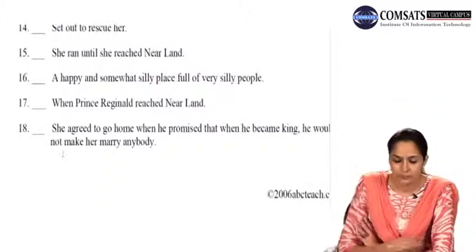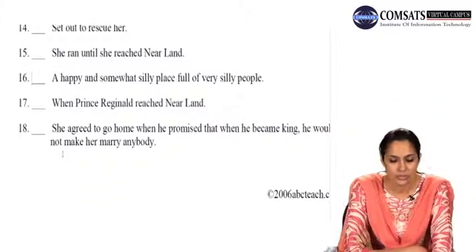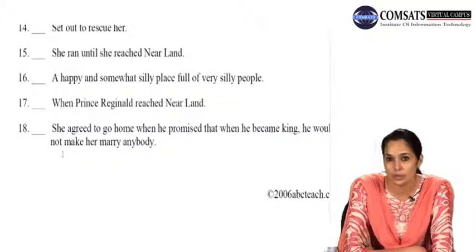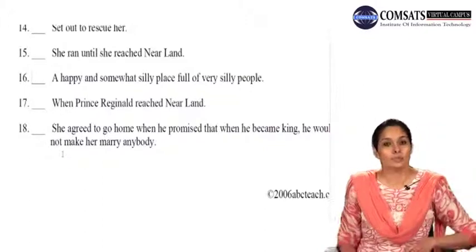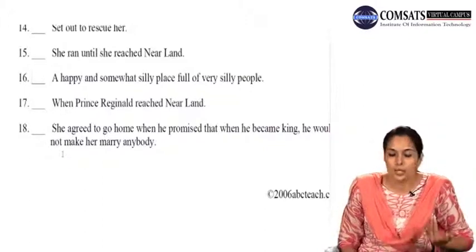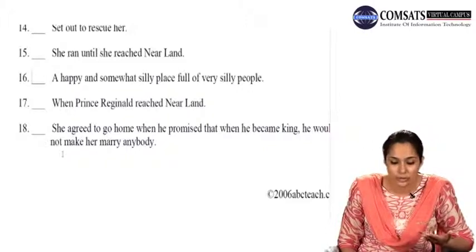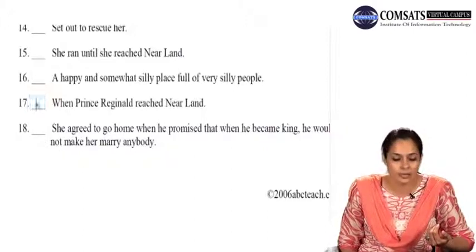Number 17, when Prince Reginald reached Nearland, when he reached there, what did he do? This is a kind of subordinating clause that is there. We don't have the main part of the sentence, so that would contain the subject and verb. The action that Prince Reginald did is not with us. So number 17 again is a fragment.